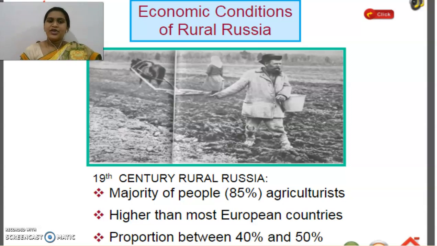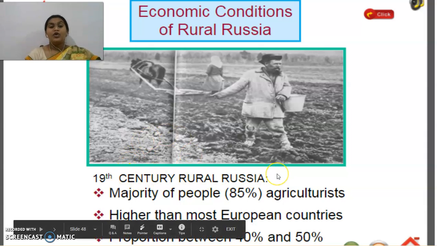Yes. The next thing we are going to see is the economic conditions of rural Russia. Here we understood how the Russian Empire was formed. It was a monarchy ruled by Tsar Nicholas II, and it consisted of different religions, different language speaking people, and different regions together. Now let us see the economic conditions, how people were leading their lives and their dependency for livelihood.